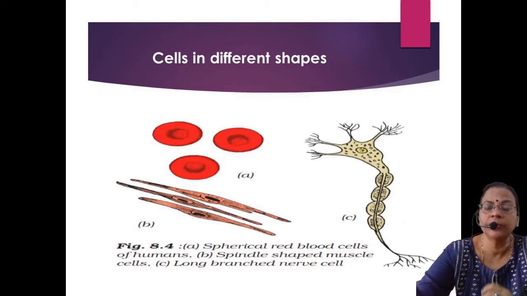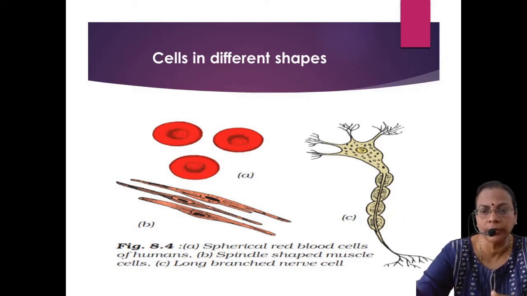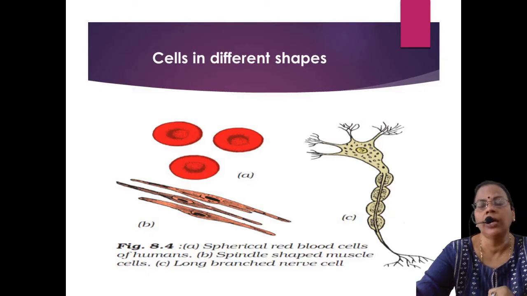The first figure represents the RBC, red blood corpuscles, and RBC is a special type of cell without a nucleus. There is no nucleus in RBC because its function is to carry oxygen and carbon dioxide. To carry the maximum amount of oxygen and carbon dioxide, the nucleus itself is absent.